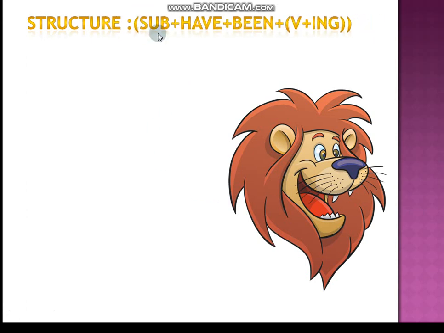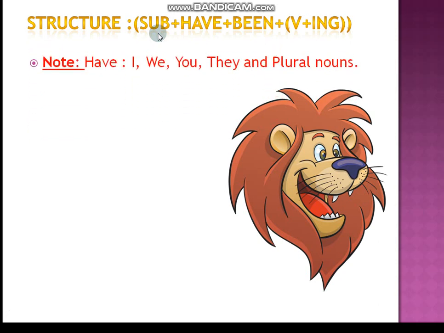See, first we need to use the subject. Subject means, as you already knew, I, we, you, they, first, second, third persons. Okay, subject. And you can also use nouns as a subject. Then the have form. So here I am showing directly have. We need to use have because I am taking example subjects with I, we, you, they. That's why I am showing have here. Have is a note. That's why I am showing the note here.